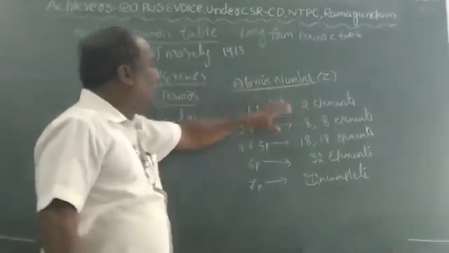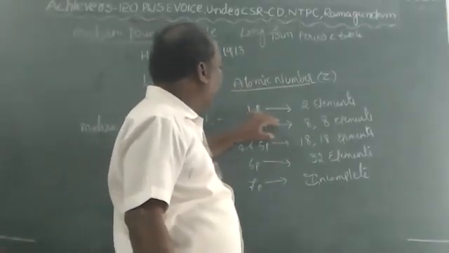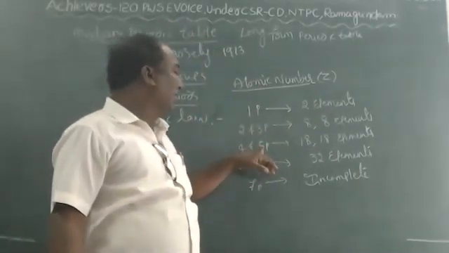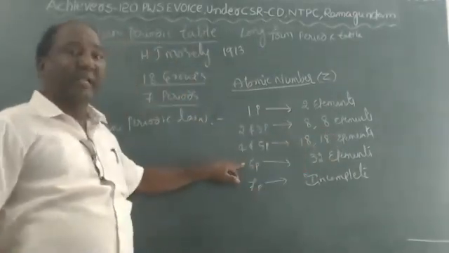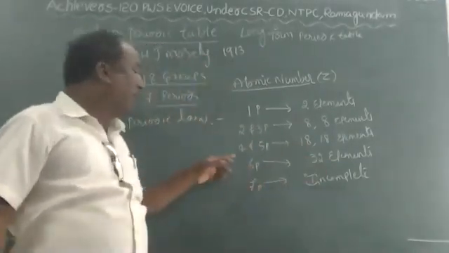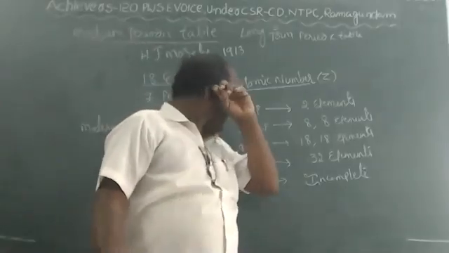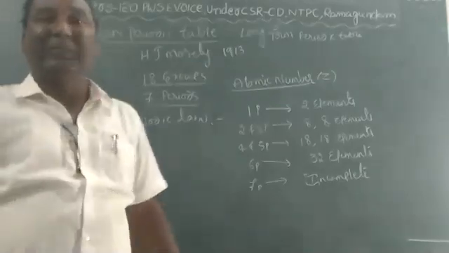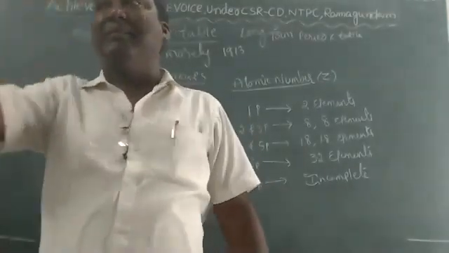Moseley fixed 2 elements in the first period, 8 and 8 elements in the second and third periods, and 18 and 18 elements in the fourth and fifth periods. The sixth period consists of 32 elements, which is why it is called the long period. The seventh period is an incomplete period, children. At the bottom of the periodic table, two separate series of elements are there.